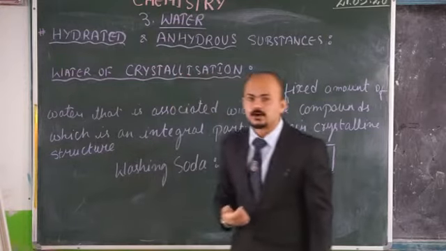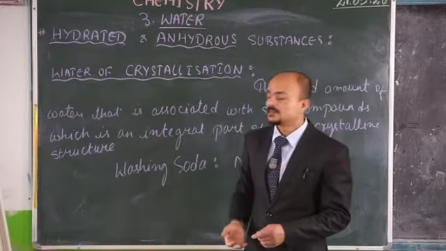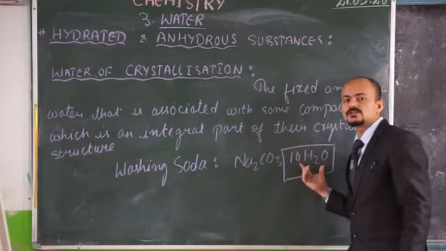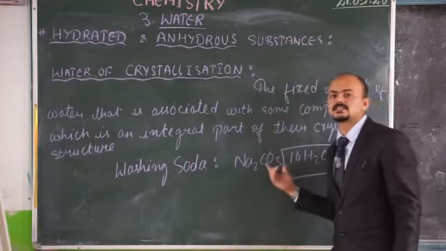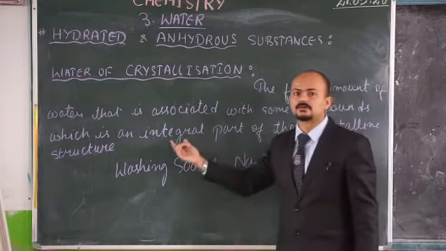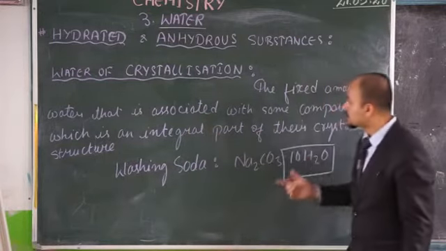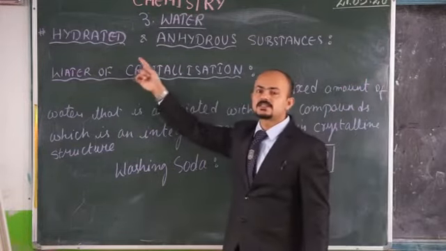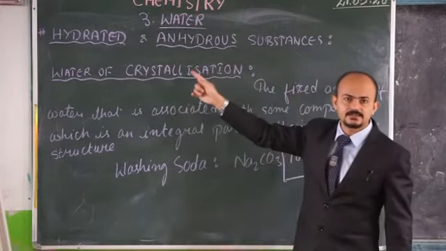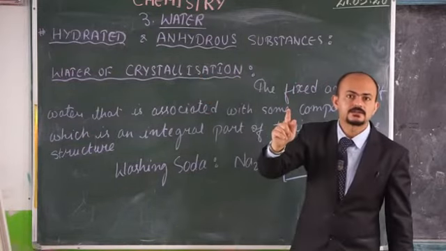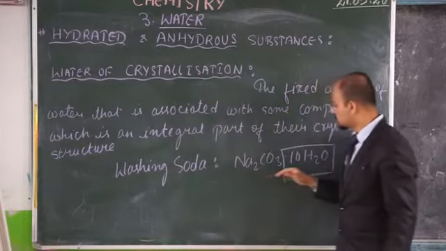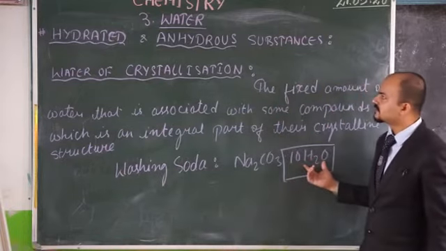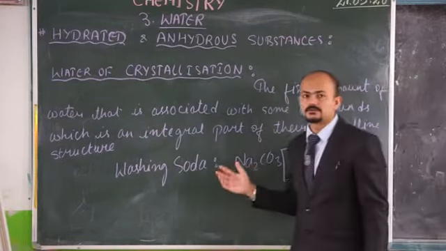So, those compounds with certain water molecules associated with a particular compound are known as what? Hydrated substances. So hydrated substances contain what? Water of crystallization. So this particular compound, washing soda, is a hydrated compound.